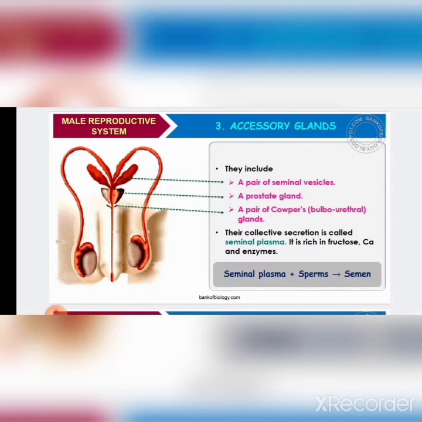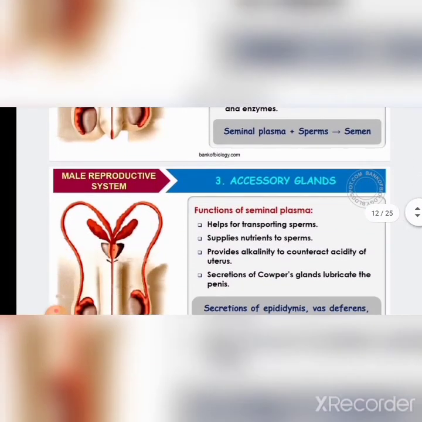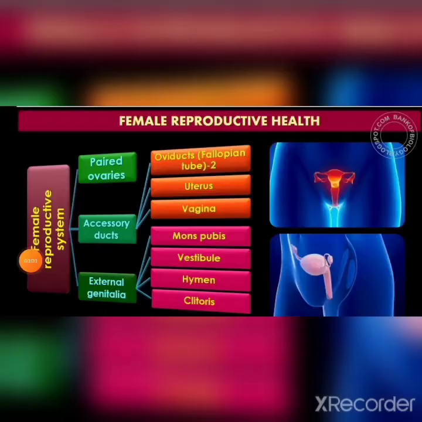These three glands secrete a milky fluid that helps in sperm mobility. Sperm mobility is nothing but movement, motility. Their collective secretion is called seminal plasma, which is rich in fructose, calcium, and enzymes. This seminal plasma along with sperm is referred to as semen. So here is a list of functions. So this is all about the male reproductive system.